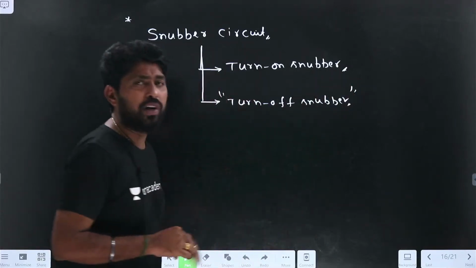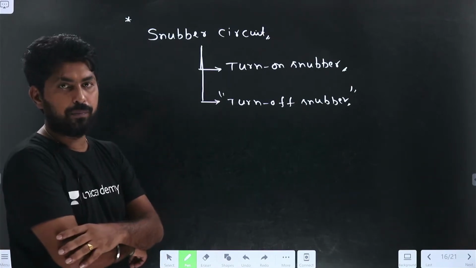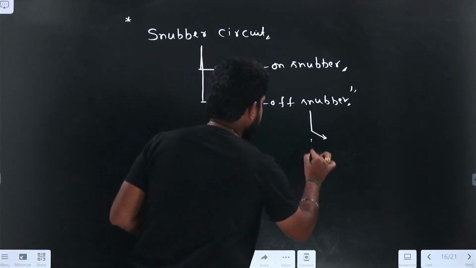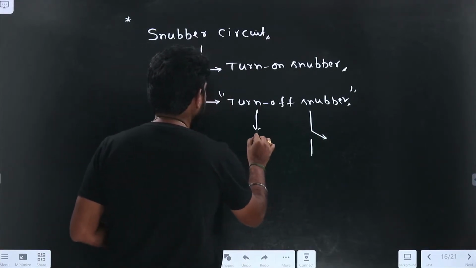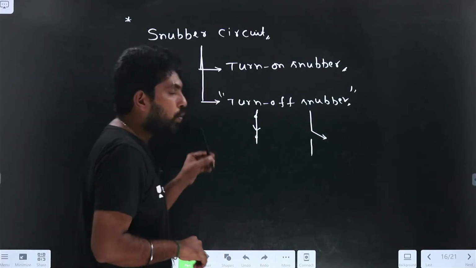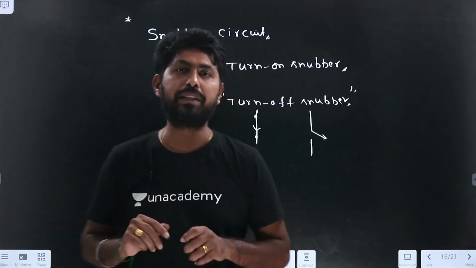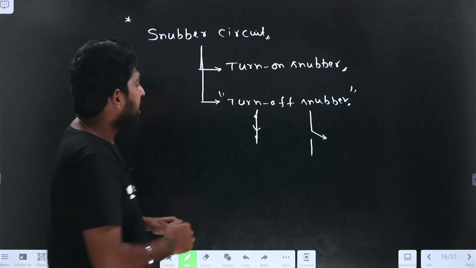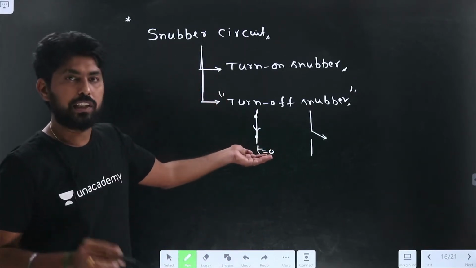Now let us see what the turn off snubber is and what basic turn off snubber we can implement. Let me take the switch here. Assume that initially it is in the on condition. Now, what is the turn off snubber? Why is the turn off snubber needed? At the basic level, if you observe that the switch is connected like this, at t equals 0, let us assume that the switch is in the on condition.